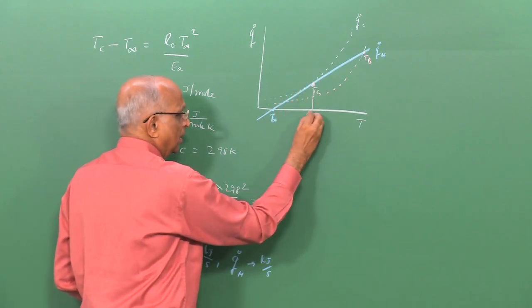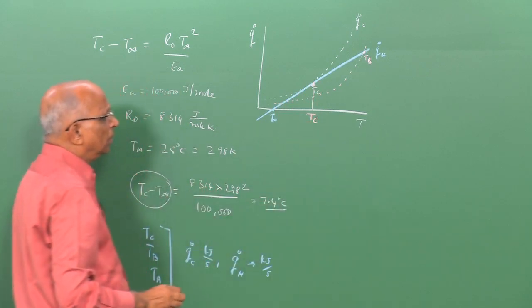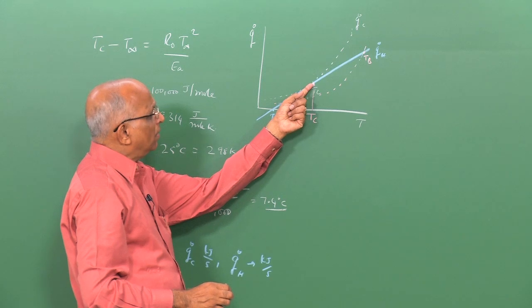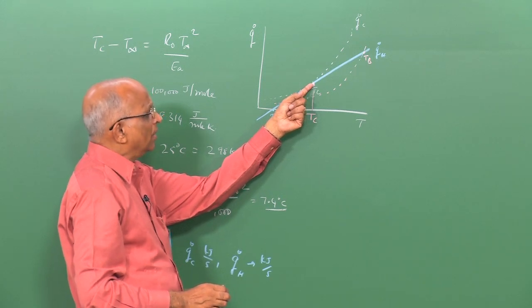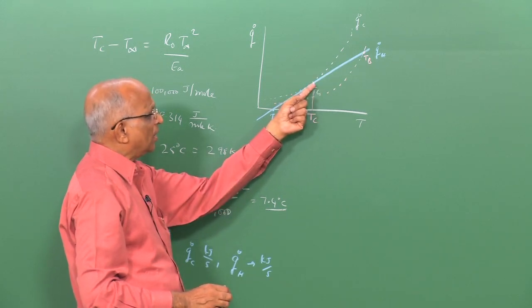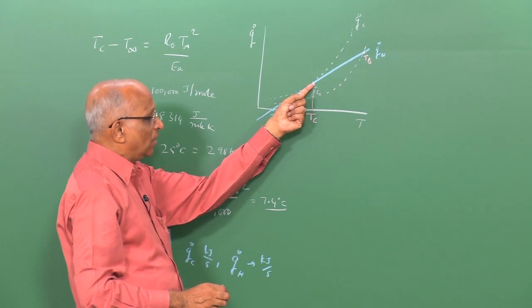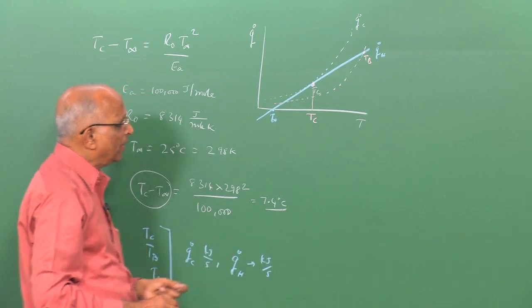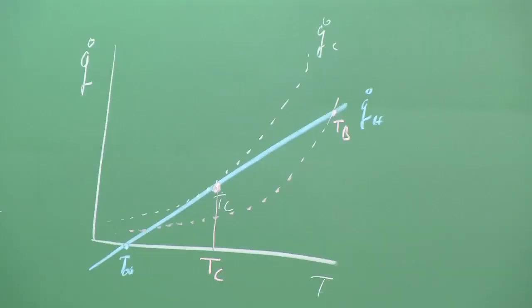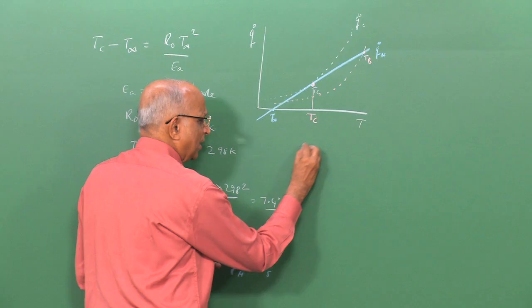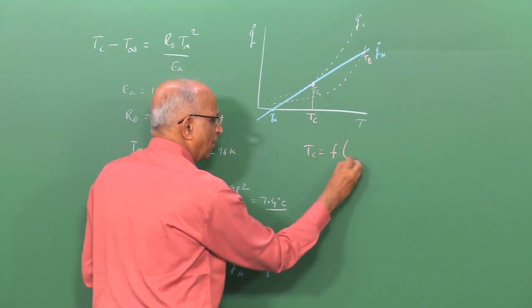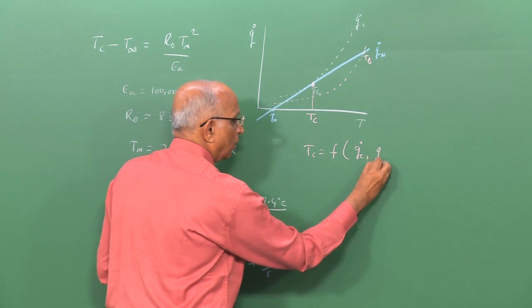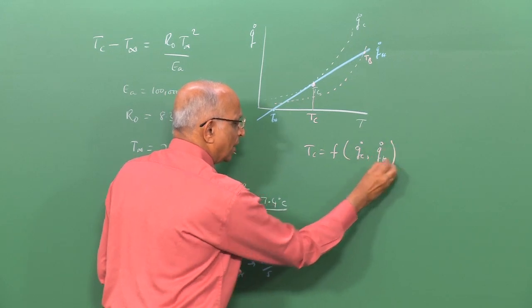temperature Tc over here. Now, this Tc is when the heat release, that is Q dot C, is the same as Q dot H, and we also said the two conditions are it is equal and the line is tangent to this particular curve Q dot C. That means auto ignition temperature really depends on, let us say Tc should be a function of Q dot C and also the heat loss to the surroundings.